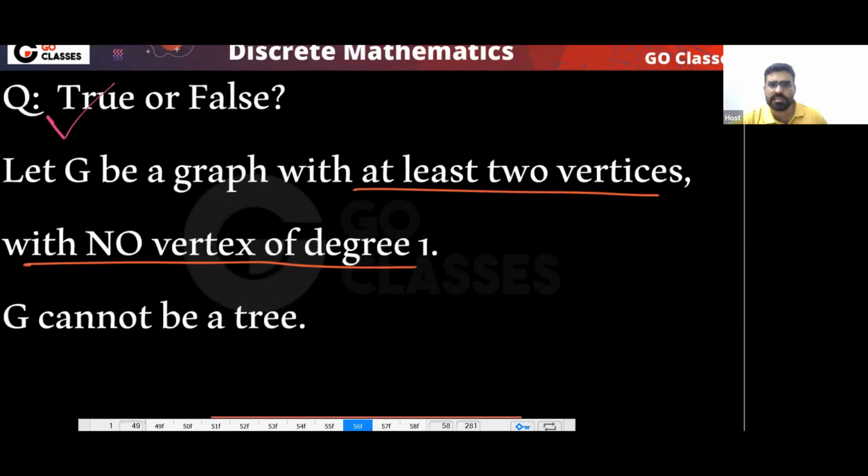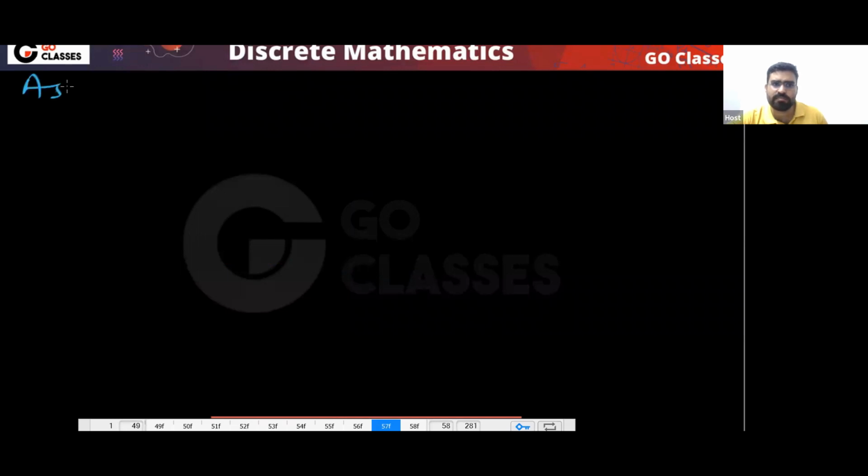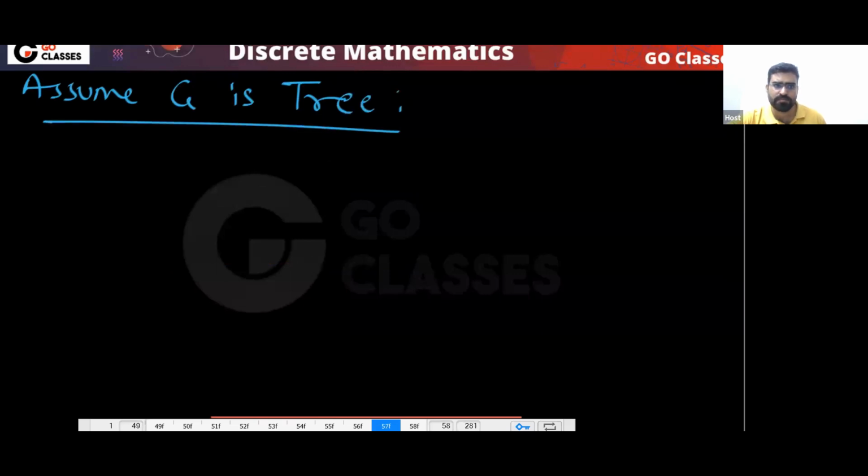G is a graph with at least 2 vertices. Can G be a tree? Assume G is a tree. Is it possible? Okay, assume G is a tree. What does it mean? In this G, you have a total of n vertices, A1, A2, A3, up to An.